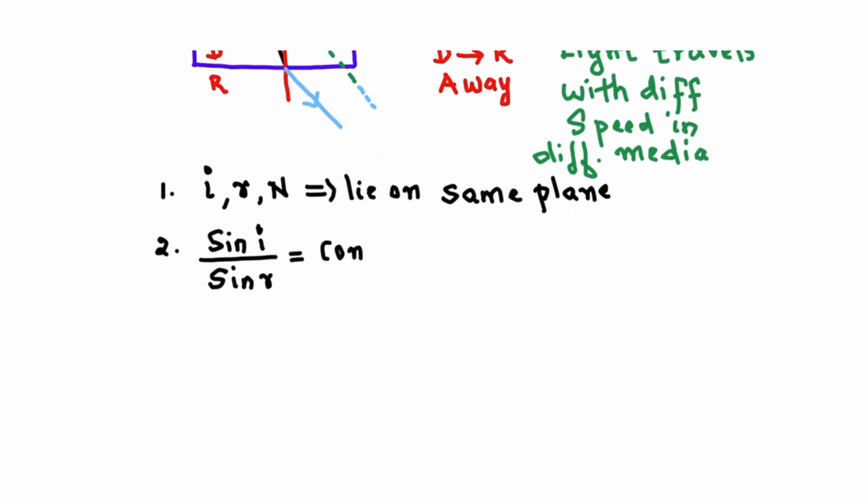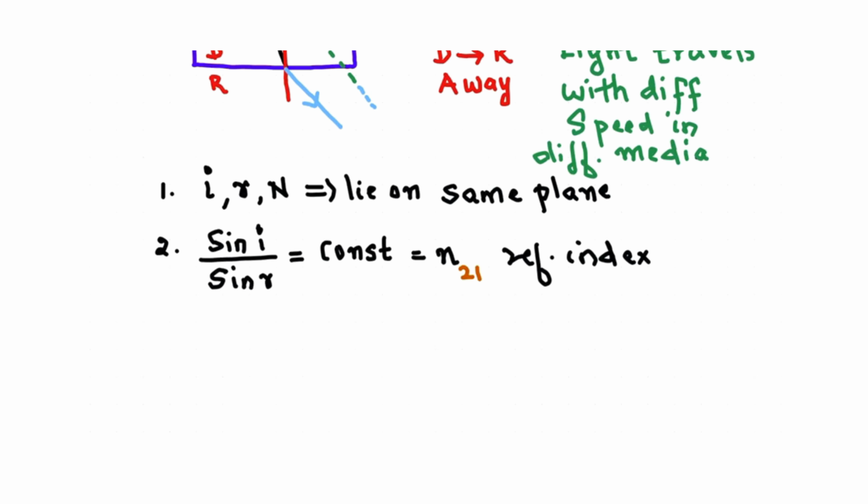We call it the refractive index. In refractive index, we need to specify the medium. The medium causing refraction should be written first. So if I am writing N21, it means it is the refractive index of medium 2 with respect to 1.